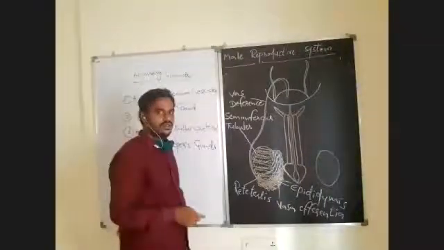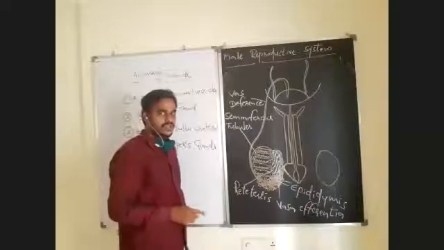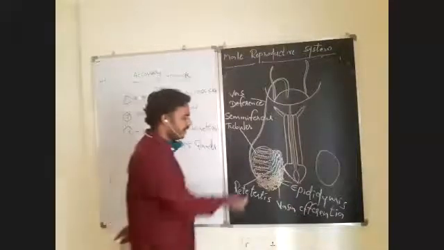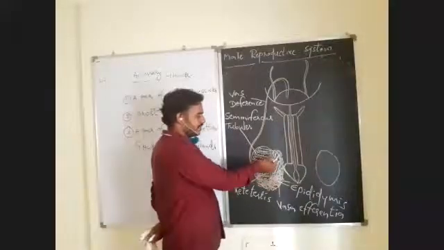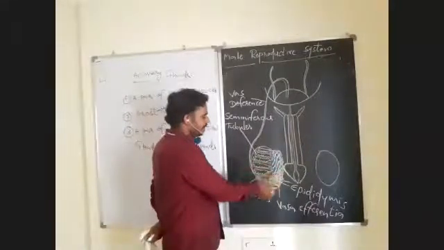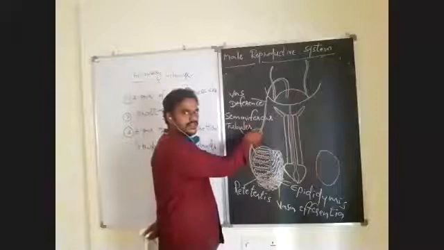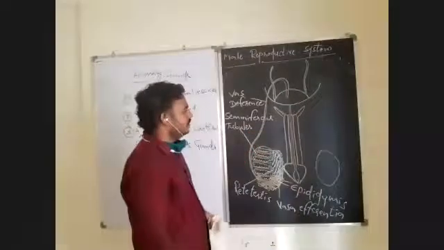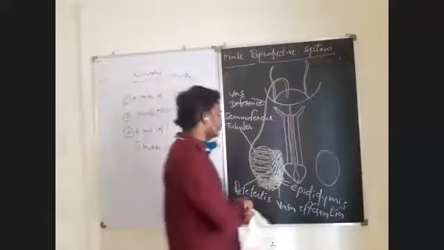So observe carefully. I am drawing all accessory ducts here. Rete testis, vasa efferentia, epididymis, vas deferens. This is the vas deferens or vasa deferentia. Right? Now, from both sides, there are two vas deferens.